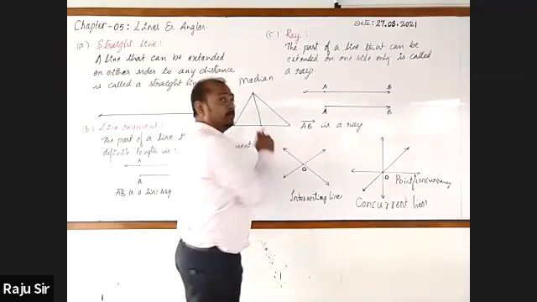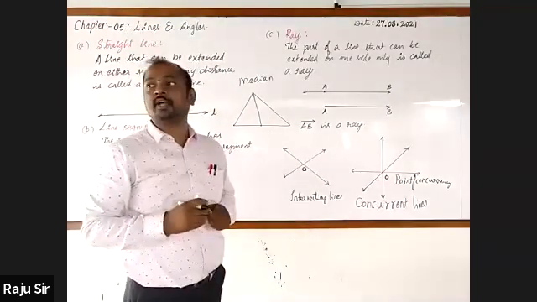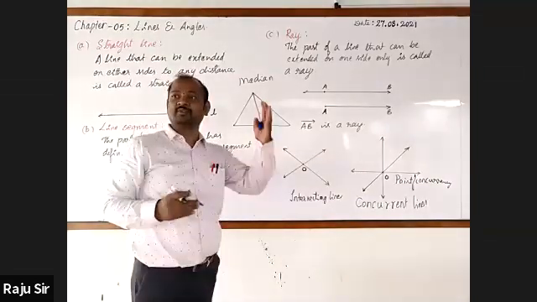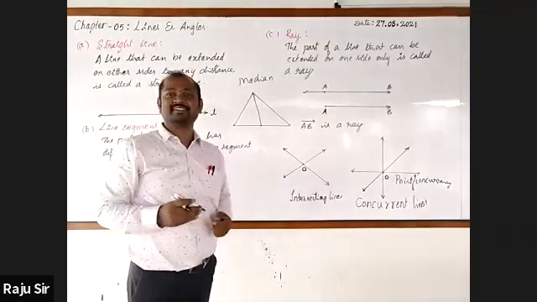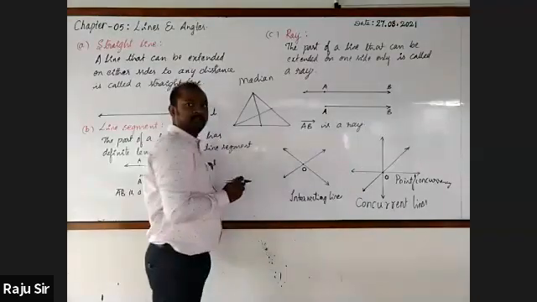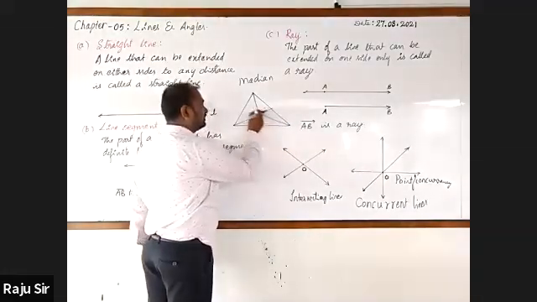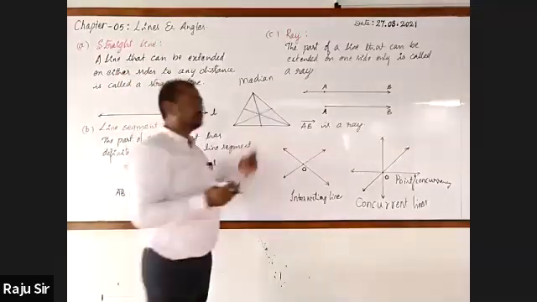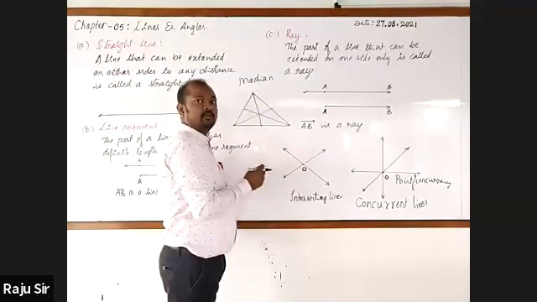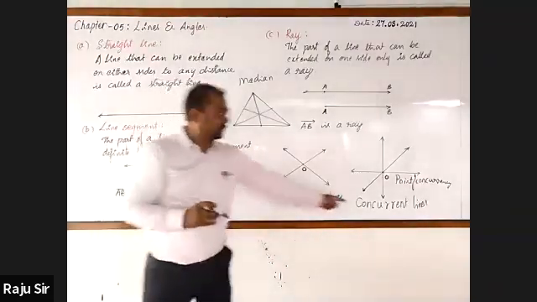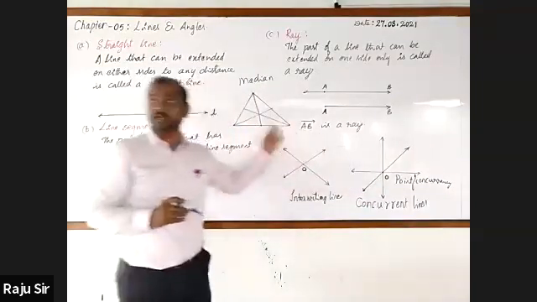Then how many medians can be drawn in a triangle? Three, because a triangle has only three vertices. Can we call these three medians concurrent medians? Yes.